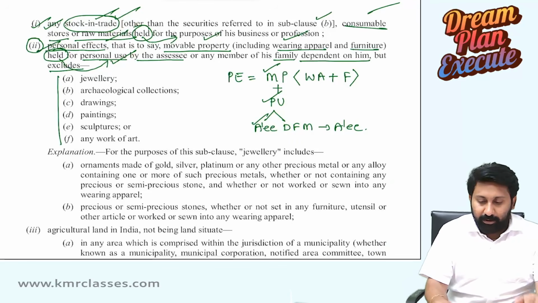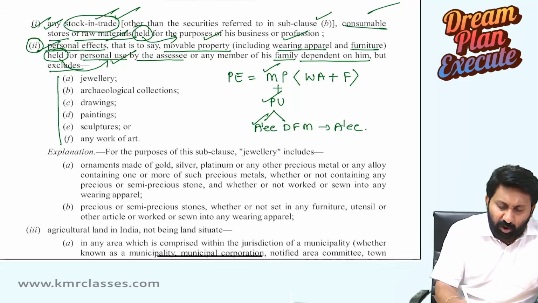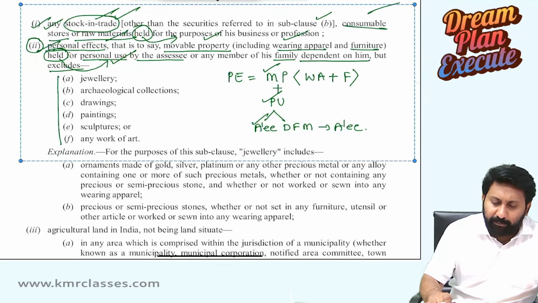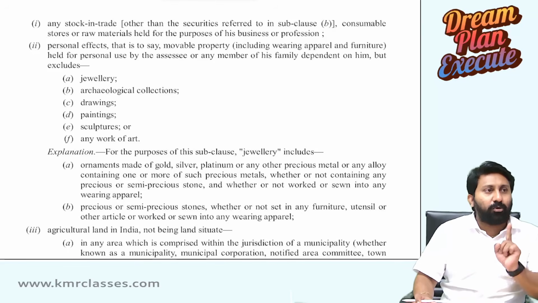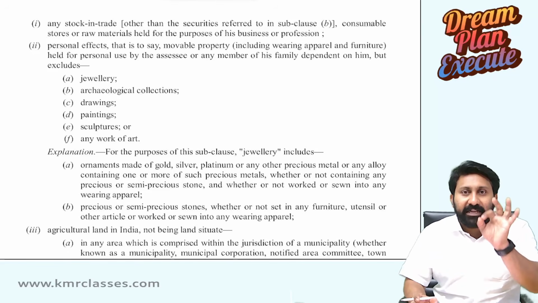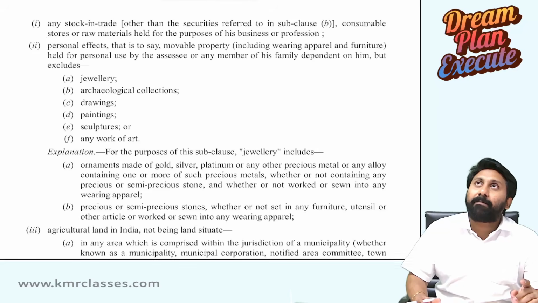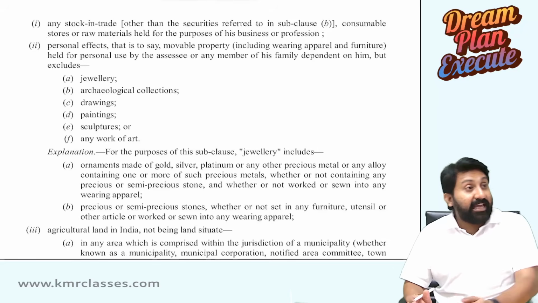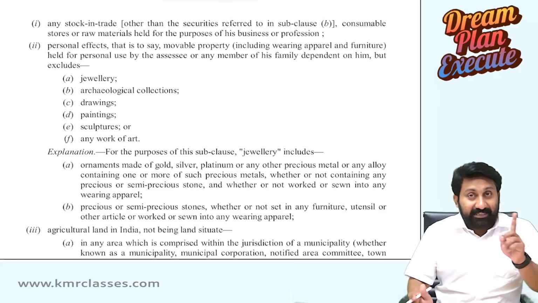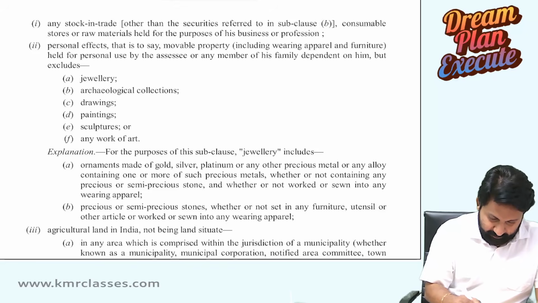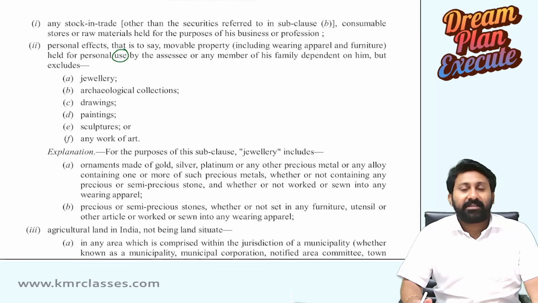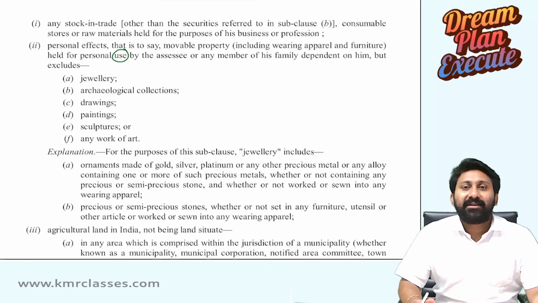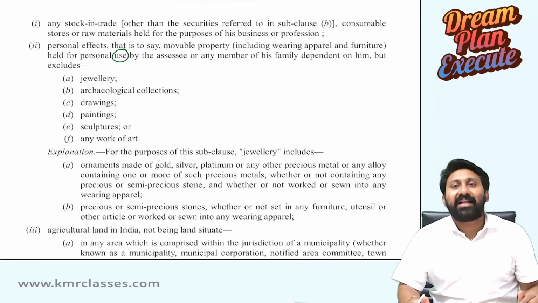So, in this, what will come? Immovable properties will not come. House property and other such things will not come. Only movable properties will come. Sir, movable properties means shares also will come. But shares are not for use. Shares are never used as shares.